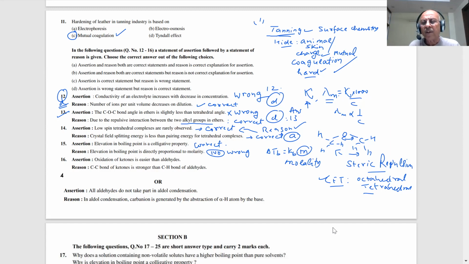So we could be tricked in assertion-reason type of question. So we have to be very careful. Then what is the correct answer for this 15th, students? It will be C. What is the C option? Assertion correct, but reason is wrong. So the answer is C here, students. C is the answer for question number 15. Assertion: oxidation of ketone is easier than aldehyde, students.